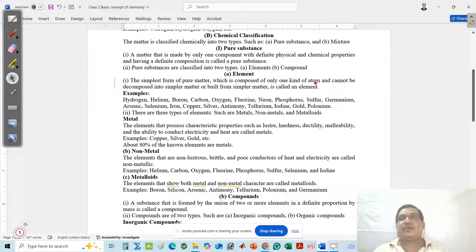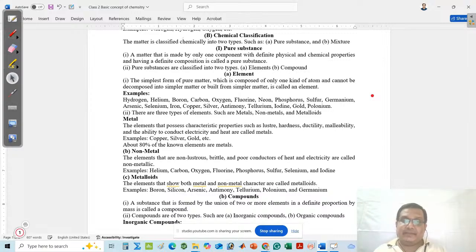One kind of atom means, suppose I take an example of an element, that is iron. Take 1 gram of iron. This is said to be a substance. If I break the iron, then what will happen? Then I will find the iron atoms.